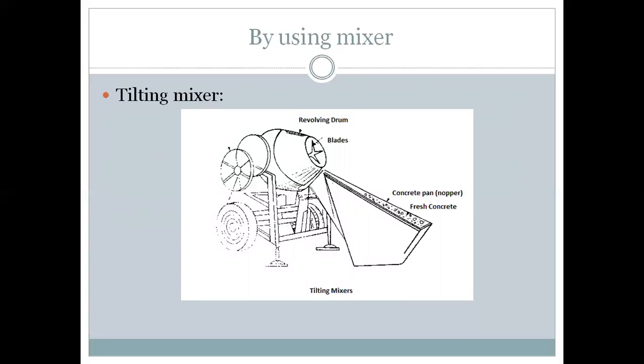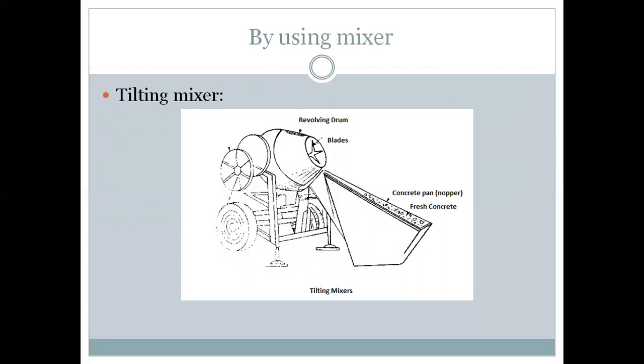So mixers are generally used for large quantity work like slab or base concrete, etc. In mixers there are two types generally used. First is tilting mixer and second is non-tilting mixer. First we go for the tilting mixer.